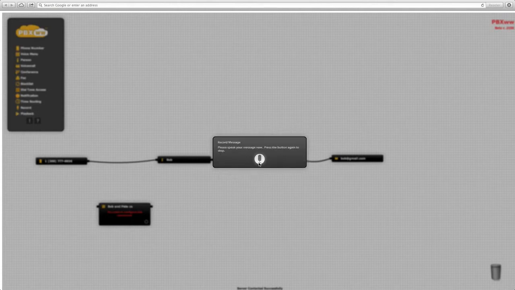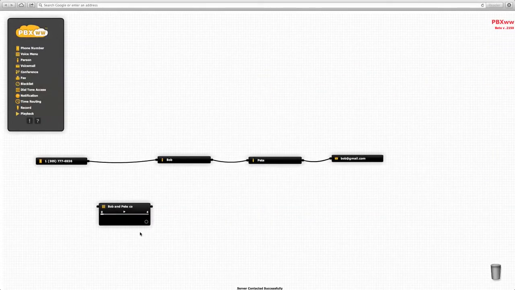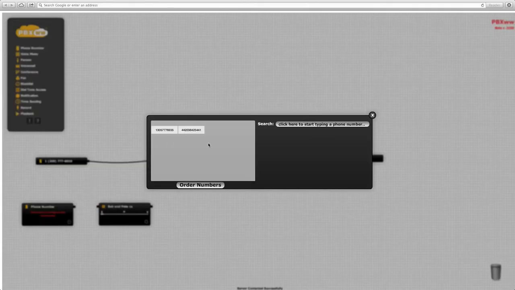Thank you for calling Bob and Pete Corporation. Press 1 for Bob and 2 for Pete. The message is now being uploaded to the server, and we can play the message if we wish. Now we would like to add a corporate number and connect that number to the voice menu. We add the corporate number from a previously purchased number and we connect it up to the voice menu.